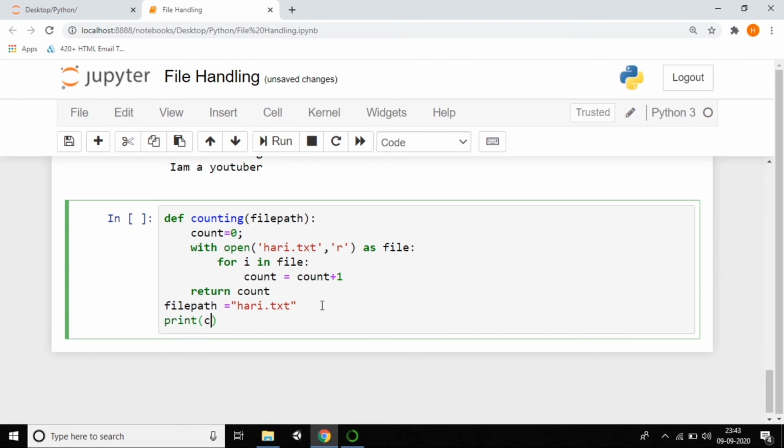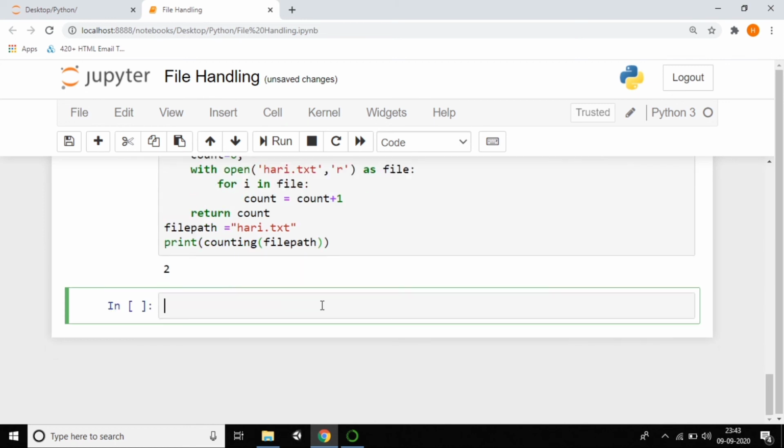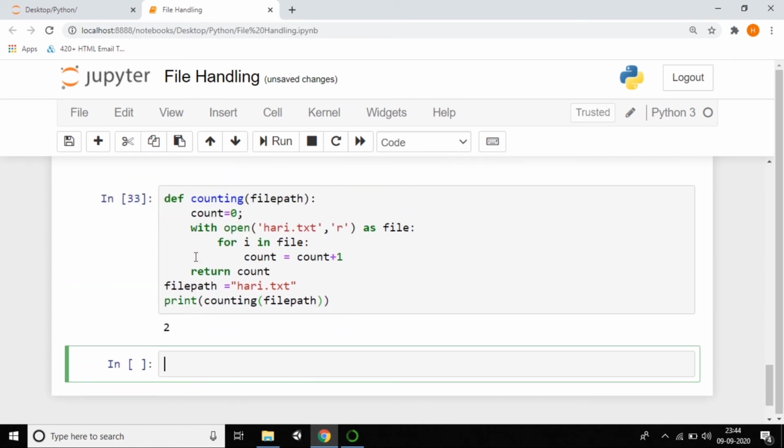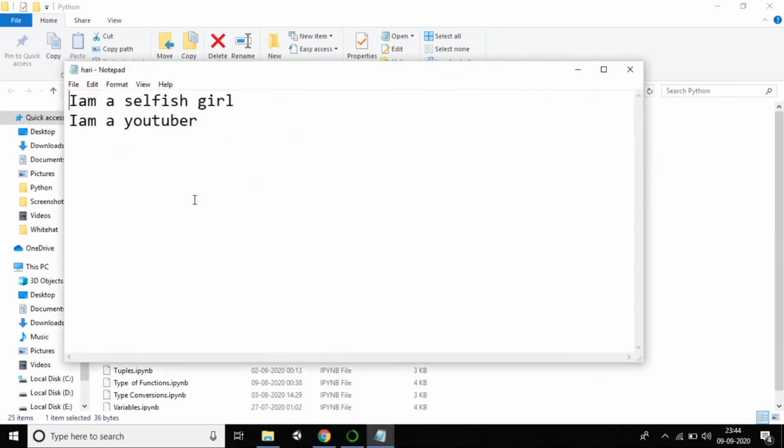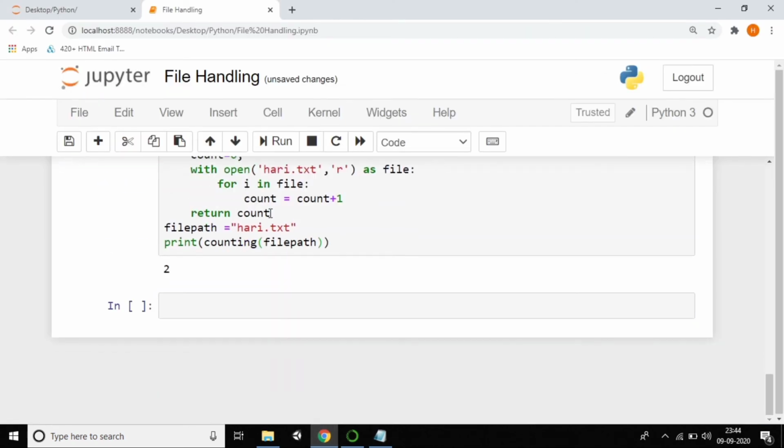So counting, file path. I'm printing. That's it. Just Shift Enter. You can see the 2 lines. Of course, I have 2 lines. So this is the way. If you want to write anything, I want to write another line, so just Control S, and you can Shift Enter this one. You'll get 3 lines.